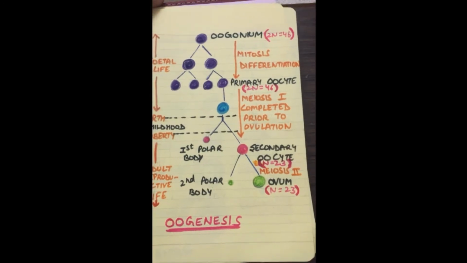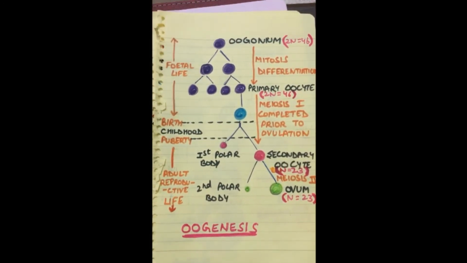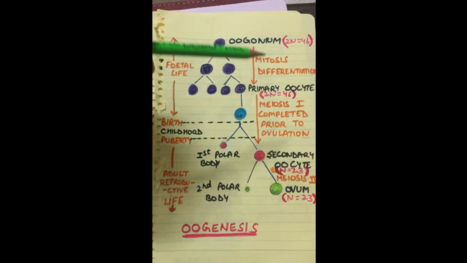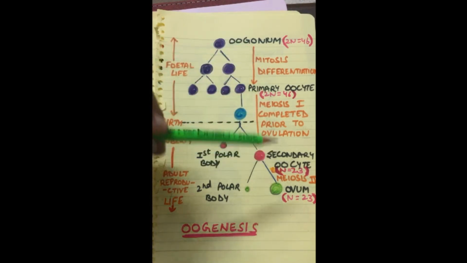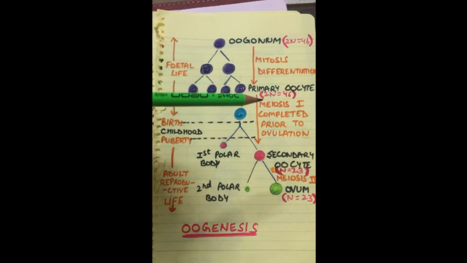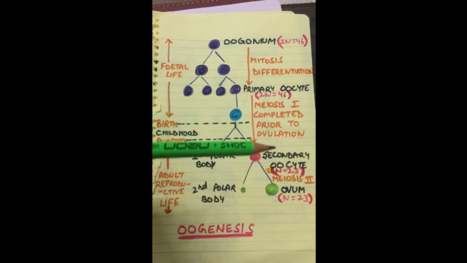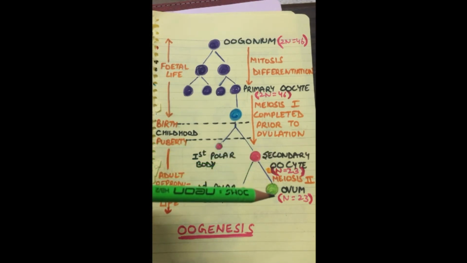Now, a flowchart of oogenesis. These are the various phases of life of a girl. And here are the stages of oogenesis shown. Oogonium undergoes mitosis and differentiation to form the primary oocyte. This we have already discussed. The primary oocyte will complete its meiosis I and form the secondary oocyte. The secondary oocyte will undergo meiosis II to form the ovum.